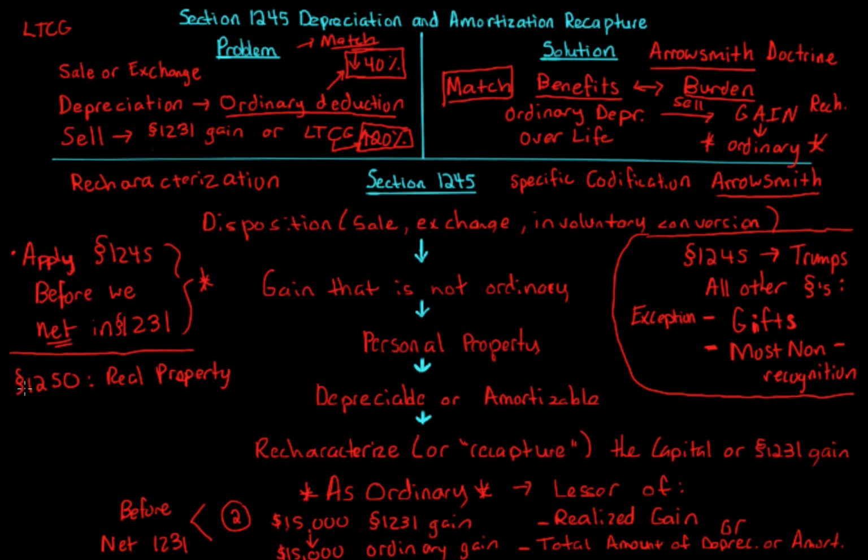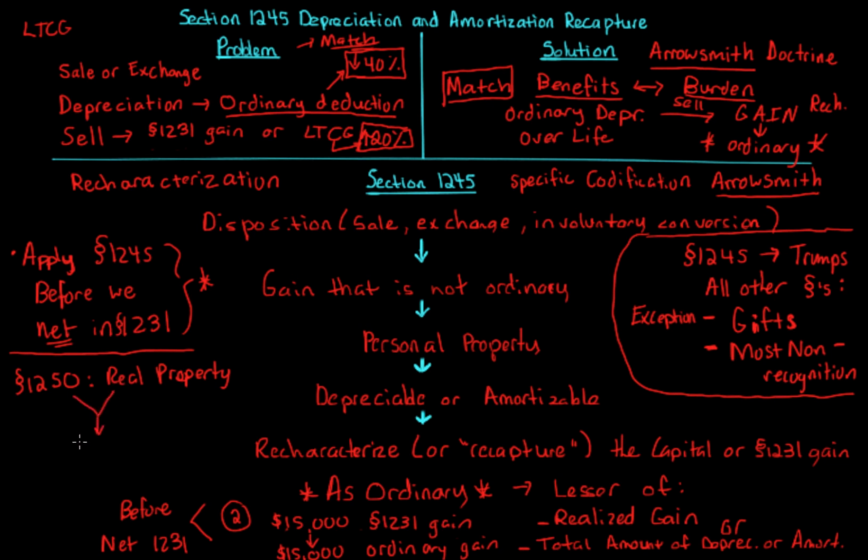So section 1250 is still in the code, but it's technically obsolete because it really focused on recapturing when you weren't using straight line, when you were using an accelerated method. It was the same approach. It recharacterized a portion of the income as ordinary and not 1231 or long-term capital. Now, there is still some relevance of section 1250.